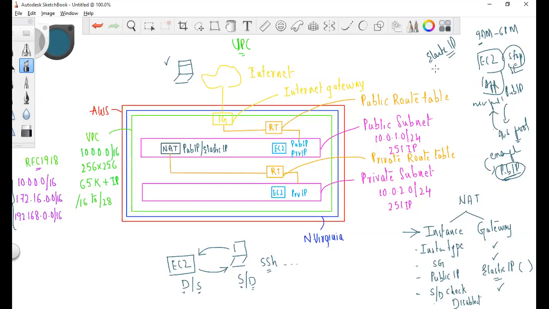This elastic IP address is basically a dedicated public IP address. That means it will not be released from your account in that particular region unless you do it. It's dedicated. Now you can create an elastic IP address and associate it with the EC2 instance. Even if you stop your instance, nothing is going to happen to your elastic IP address. It will not go back to the AWS pool. Okay, so NAT gateway demands elastic IP address, which is chargeable.